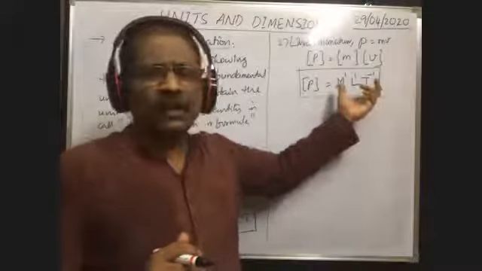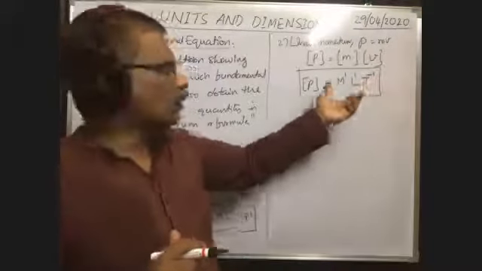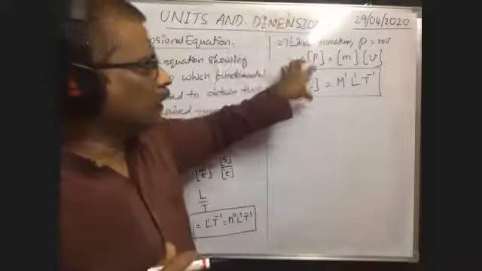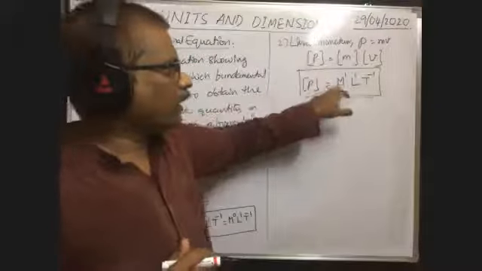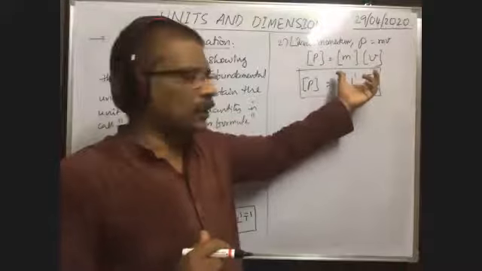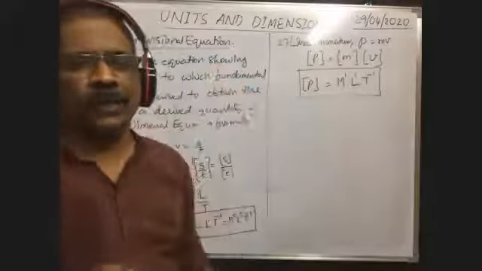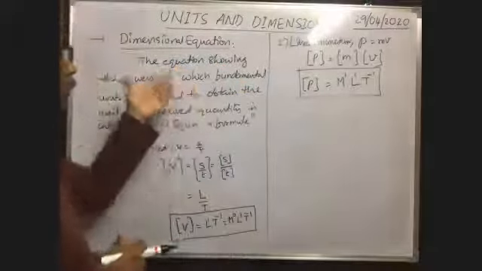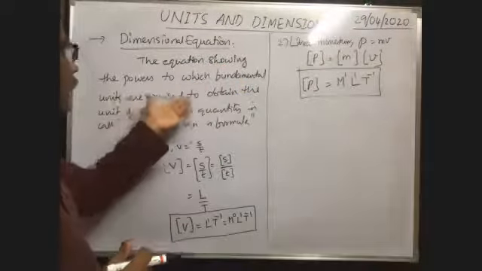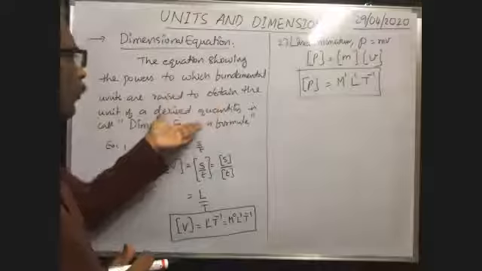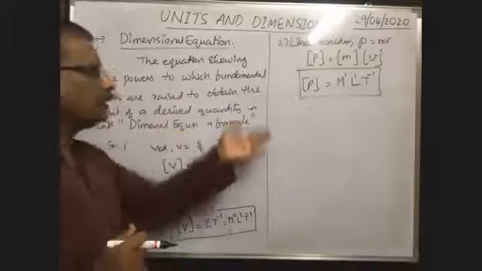That means these are the fundamental units, no? To know the unit of a derived quantity, the fundamental units are raised to certain powers. Then we get an equation. Such an equation is called the dimensional formula. That's why the equation showing the power to which fundamental units are raised to obtain the unit of a derived quantity is called the dimensional formula.